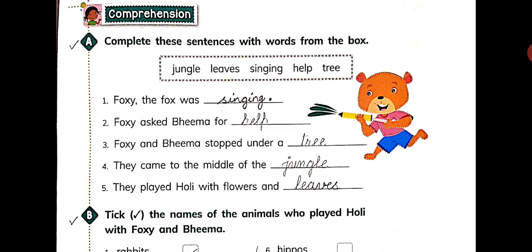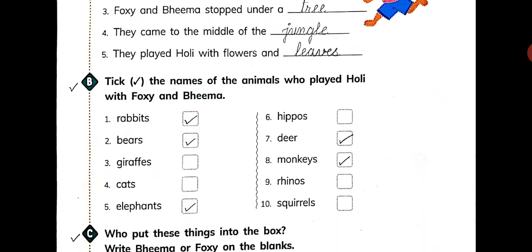Alright. Next is they came to the middle of the jungle. Fine. Last one is they played Holi with flowers and leaves. So now you know that Bhima changed the material which Foxy had bought with flowers and leaves. So everyone played Holi with flowers and leaves. Fine. Now move on to part B.